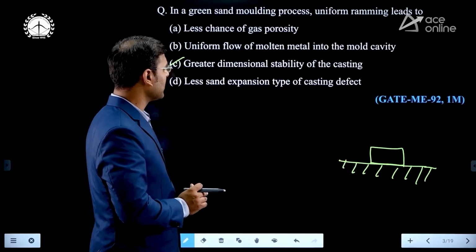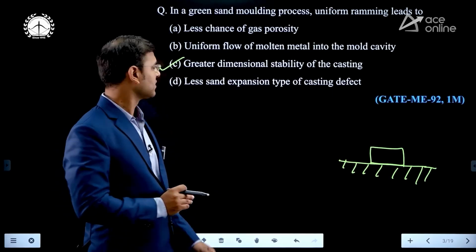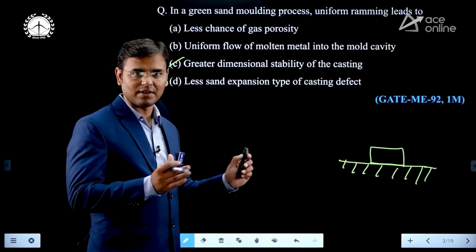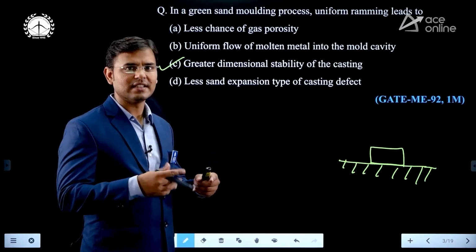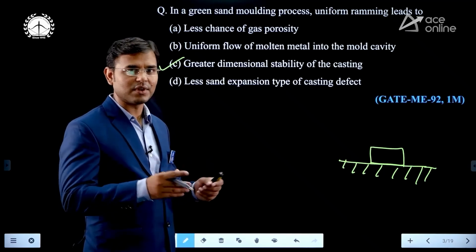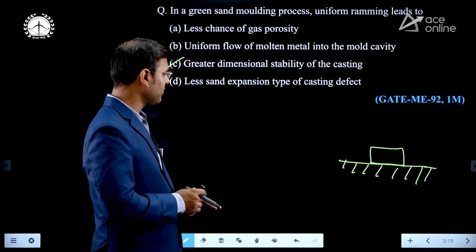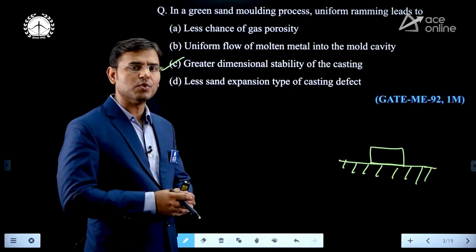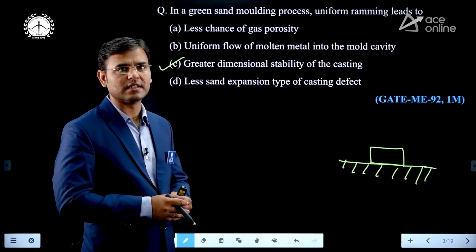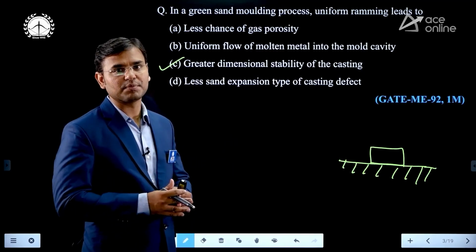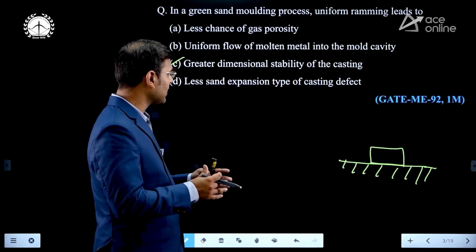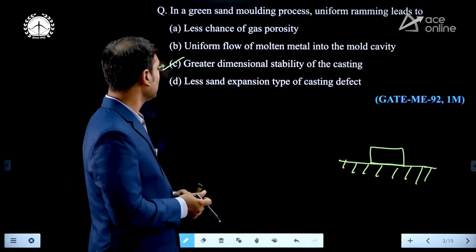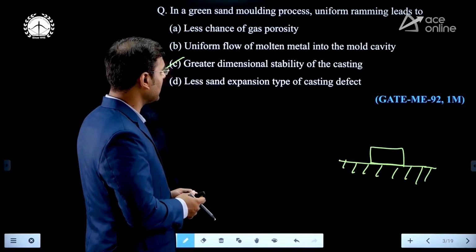Less sand expansion type of casting defect. Yes, I already taught what that sand expansion defect is. I taught it in our recording in the Ace Online app. In that app there is a recording in which I taught that sand expansion type of defect. Sand expansion means, when we are pouring the molten metal into the casting cavity, there is an expansion of sand. Because of expansion of sand, the volume of the cavity is going to increase. Okay. Now this is the option, greater dimensional stability of the casting.